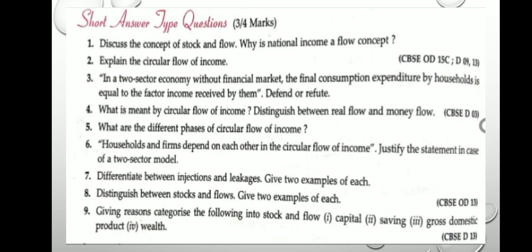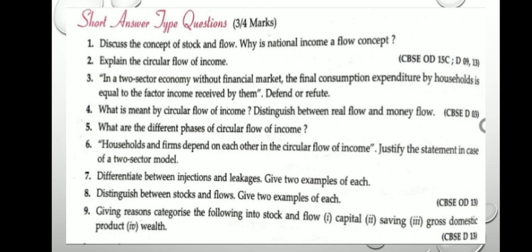Some more questions. Discuss the concept of stock and flow, and why is national income a flow concept? Explain the circular flow of income. Over here you are going to explain with only two sectors. In a two sector economy without financial market, the final consumption expenditure by households is equal to the factor income received by them. Defend and refute. What is meant by circular flow of income? Distinguish between real flow and money flow.